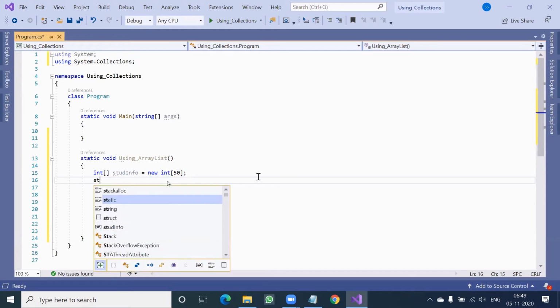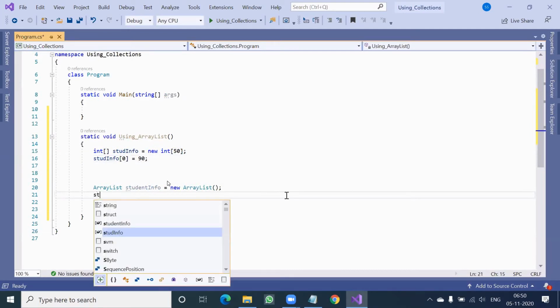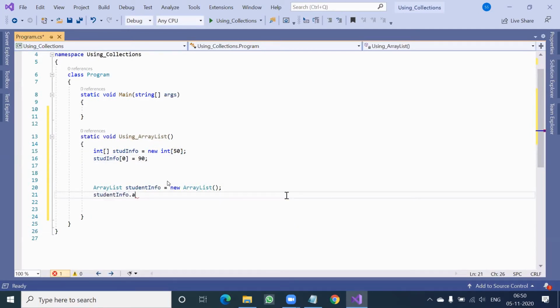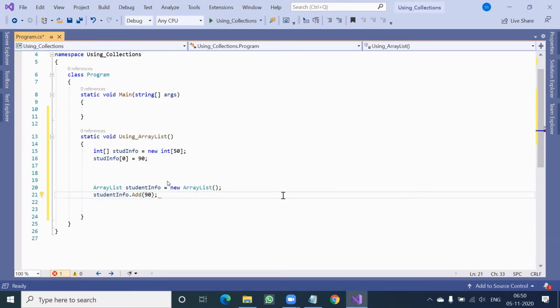So here, if you want to say studInfo, square bracket 0 equal to 90, suppose you are storing. Same 90 here also you can store. But here, it is not forcing me to have 10 or 20 or how many elements to be defined. This is called the first point, static allocation of the memory versus dynamic allocation of the memory. Here, if I enter 100 numbers also, 90, then 50, then 20, it's fine.